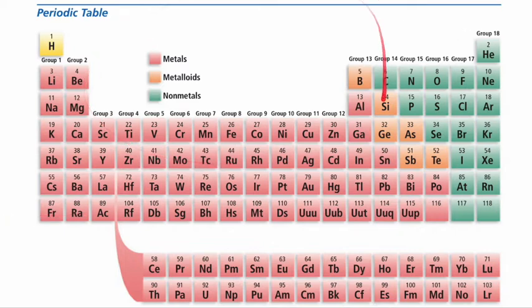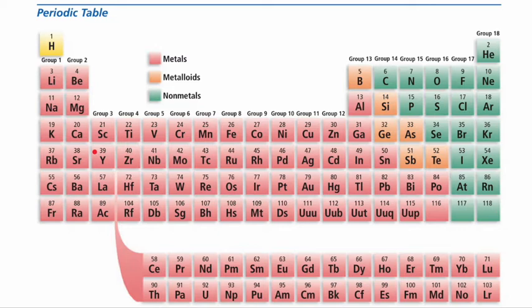This is a periodic table. Each small square of the periodic table shows a symbol for the element and the atomic number, as we see here. So hydrogen has an atomic number of 1. The vertical columns of the periodic table are groups. So we have group 1, group 2, group 3. These are the groups, and notice that they are numbered from 1 to 18 from left to right.